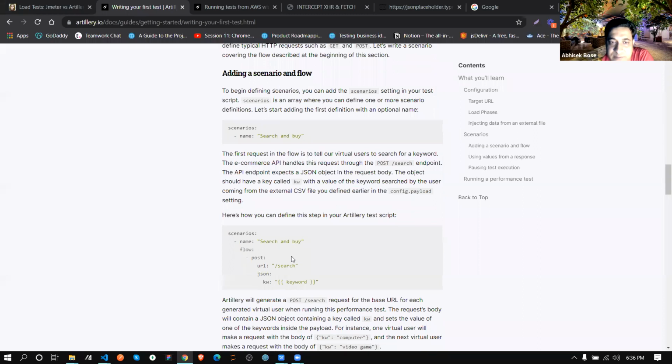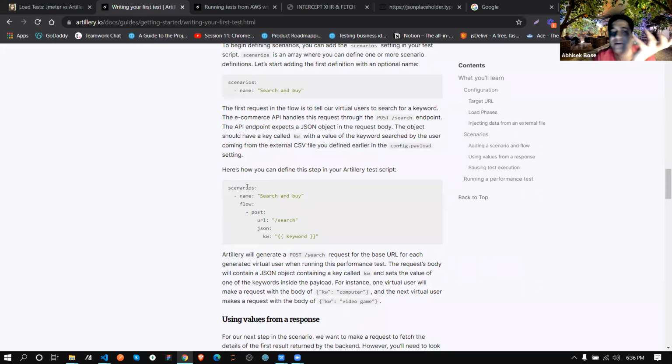Now we already discussed the scenario. So this is saying how you can create this scenario this way. Your flow will be like this. First, the URL will use this JSON structure, because, as Sangeeta already mentioned, we need to mention content type JSON. So how will you send those JSON files? You can send JSON this way.